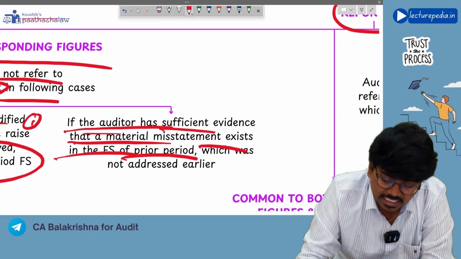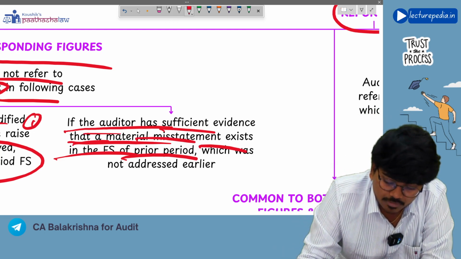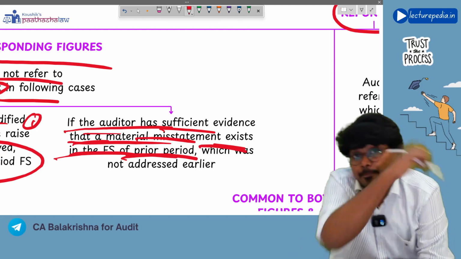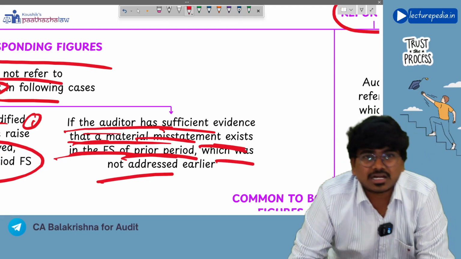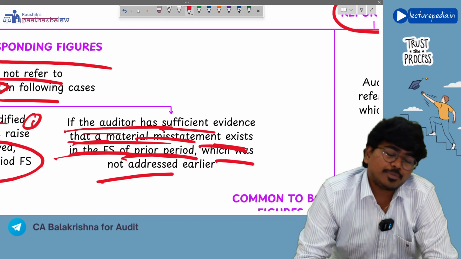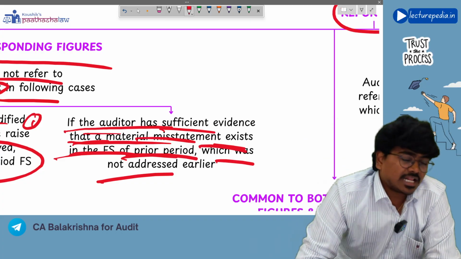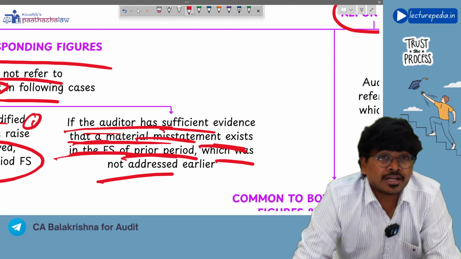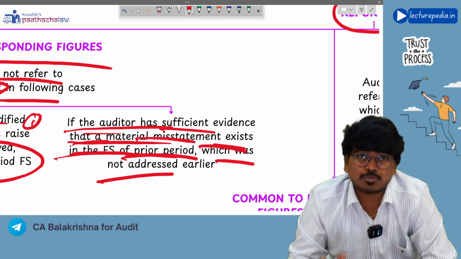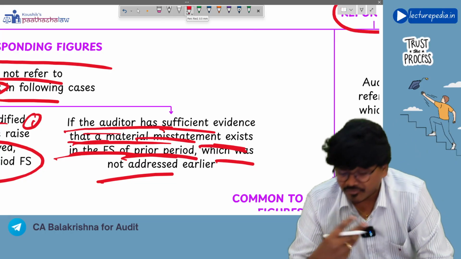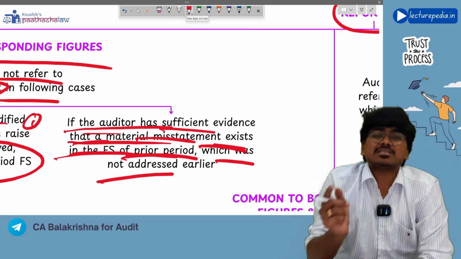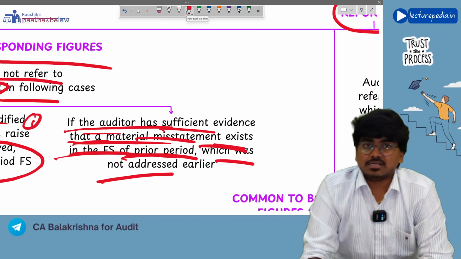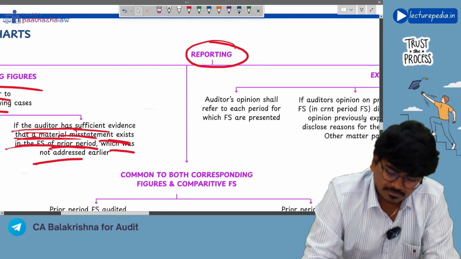If the auditor has sufficient evidence that a material misstatement exists in the financial statements of the prior period which was not addressed earlier, that means the predecessor auditor gave an unmodified, clean opinion. In such a situation also, the auditor will refer to corresponding figures in the current year because there is a misstatement that the current auditor has identified in the corresponding figures. Understanding? Next,